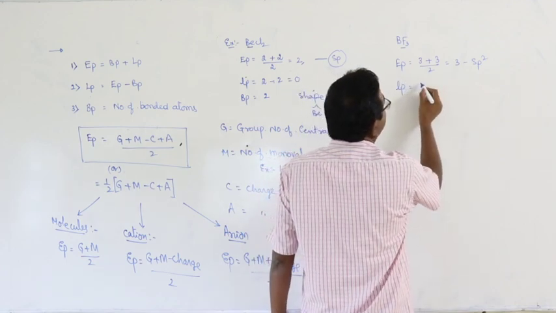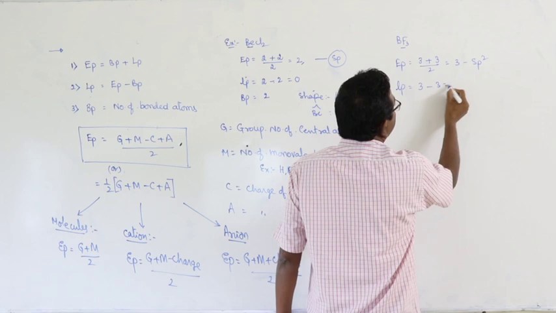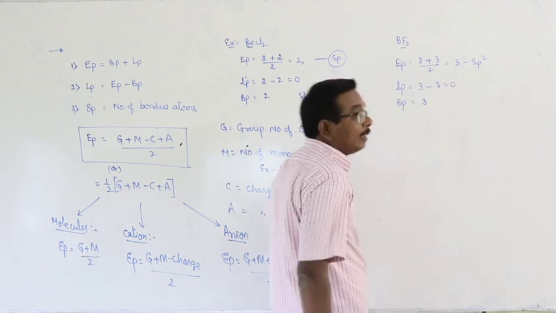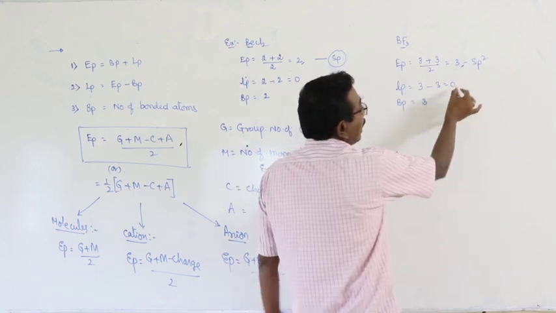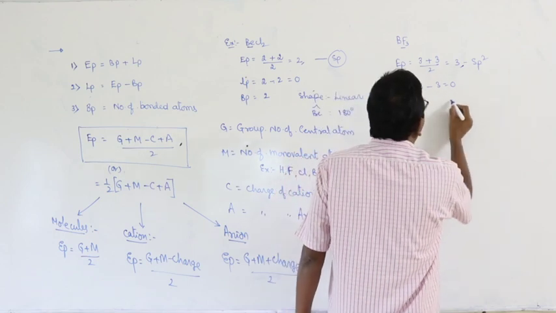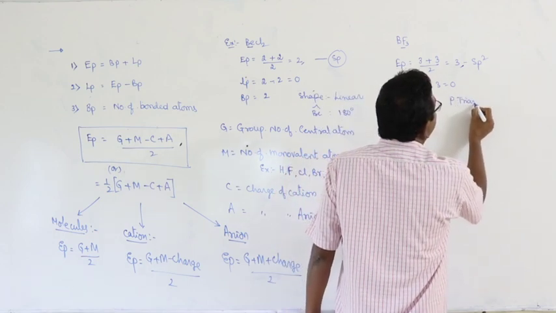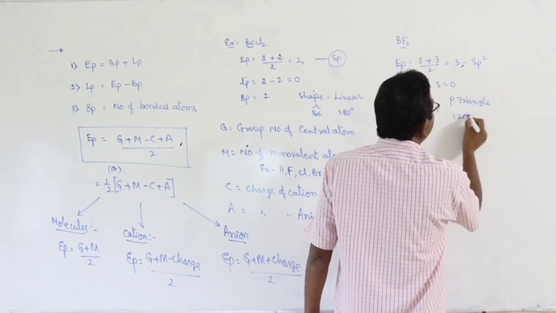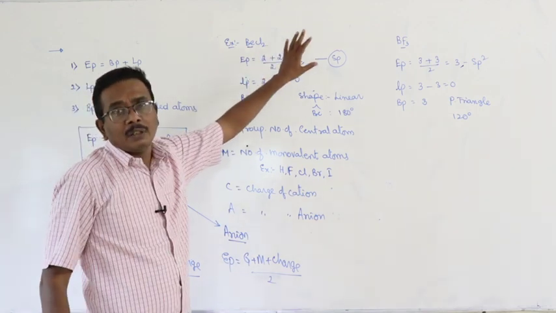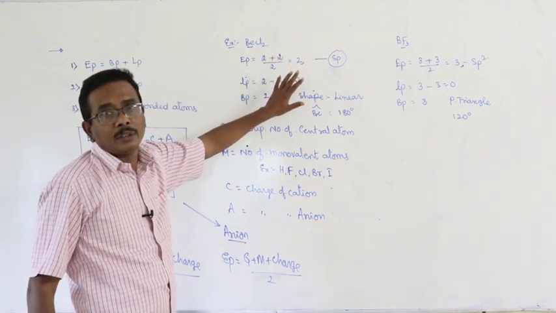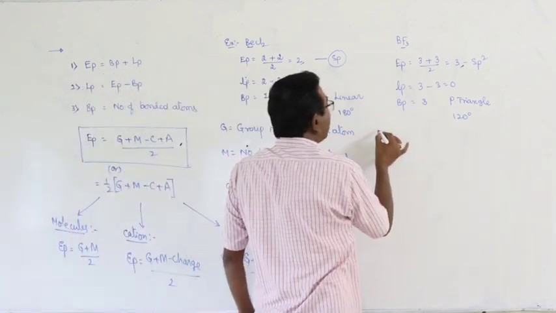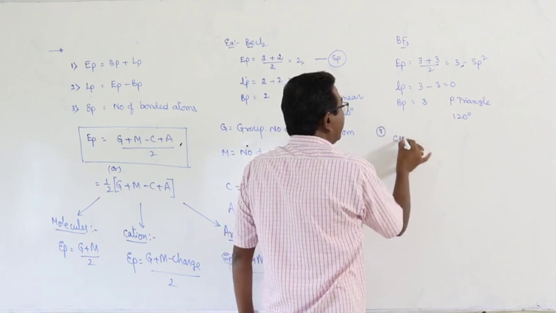Number of lone pairs is equal to 3 minus 3, 0. Number of bond pairs is equal to 3. 3 electron pairs, number of lone pairs 0, number of bond pairs 3. Type of hybridization sp2. Shape of the molecule planar triangle. Bond angle 120 degrees. Once again, we have no need to write the structure. Why? That is time consuming. You have to understand. You have to make it practice. Okay. This is second example. Third example, CH4.